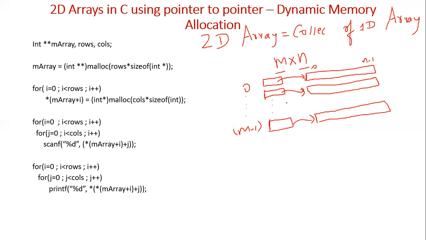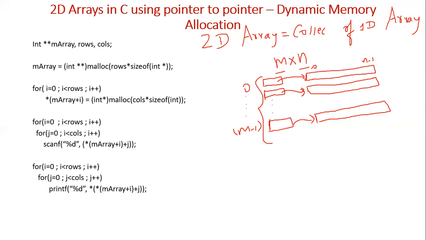So what is our first intention? The first thing is we need to create m pointers first. If the number of rows is m, then we need m pointers.